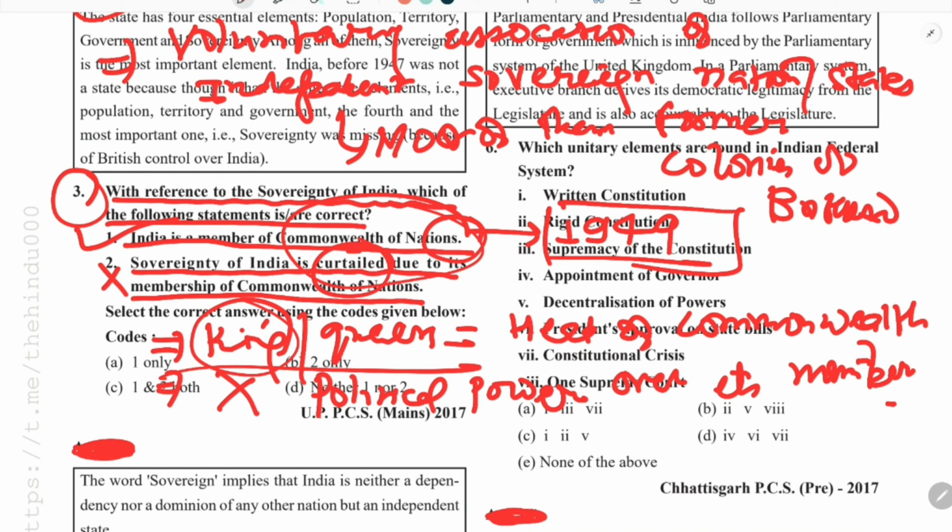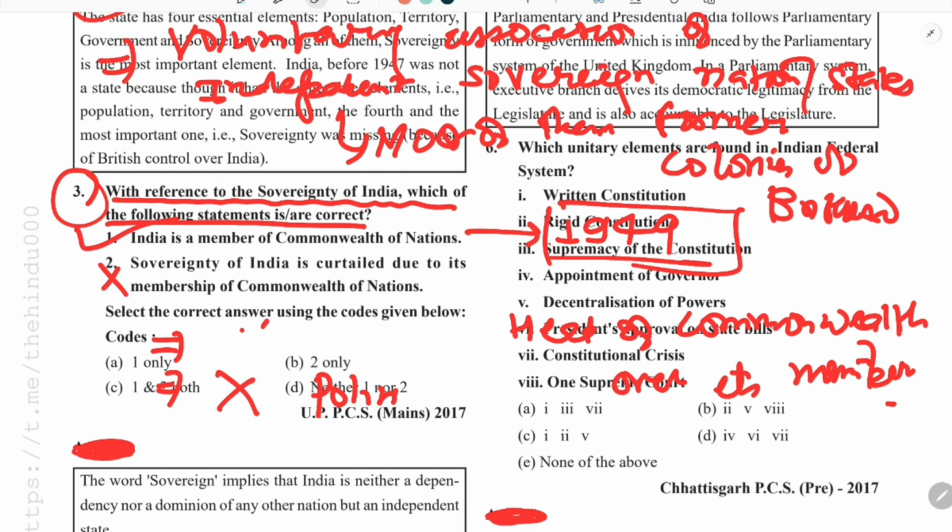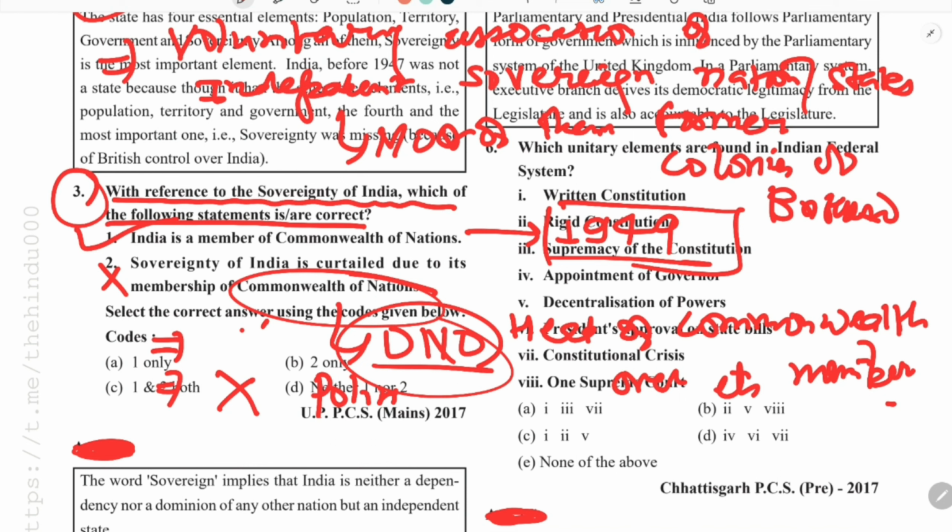And here, if it is written that by being a member of the UNO is India's sovereignty hampered, then the answer is the same: sovereignty is not hampered, because India can terminate its membership whenever it wants. So it is basically a voluntary association to a political organization or political group. So this statement is incorrect. So the answer is only A.